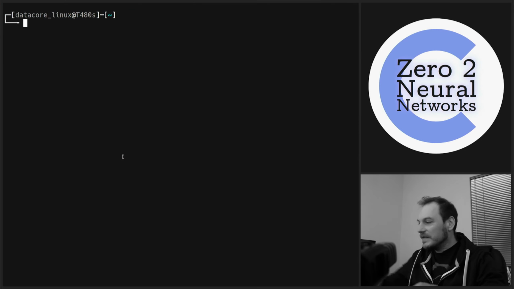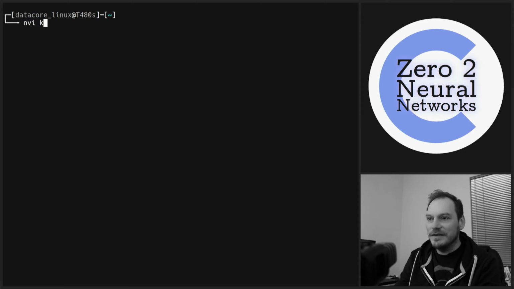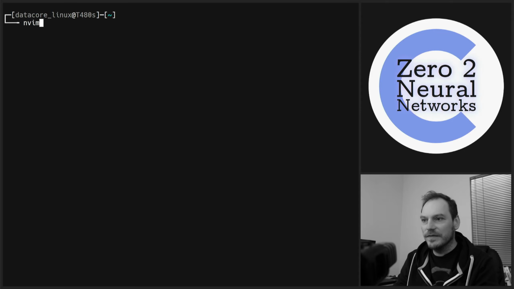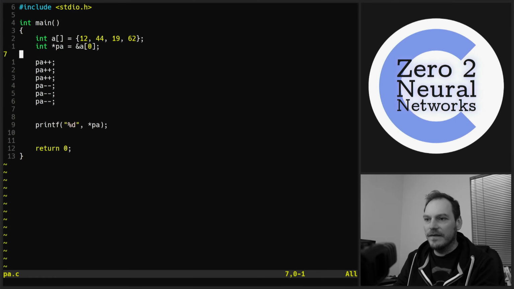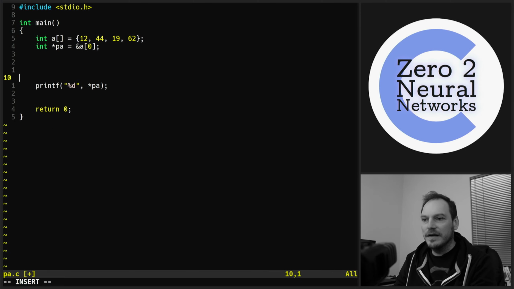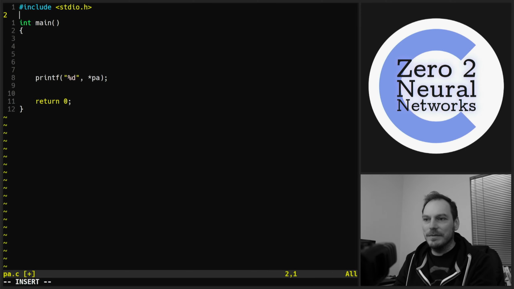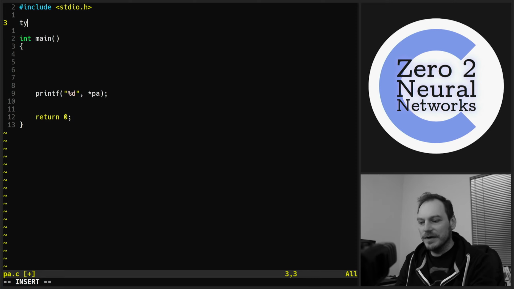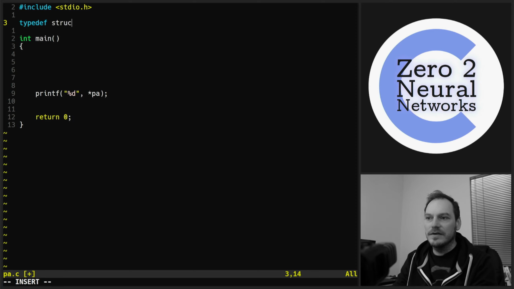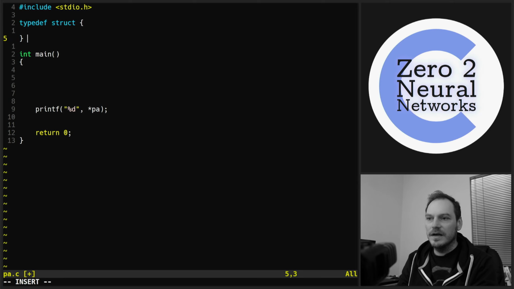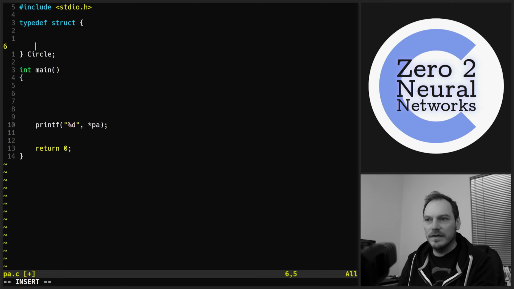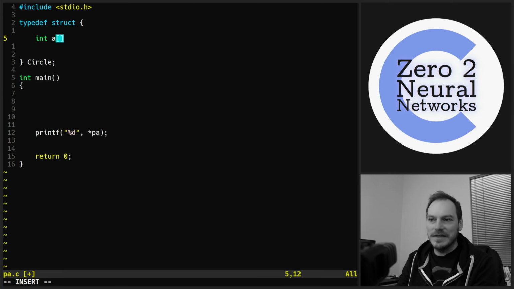So let's turn our program into a circular buffer. Wrong one. Let's get rid of this. In fact, let's get rid of all this. What we're going to do is create a struct. We're going to do typedef struct. I'm going to call it Circle. And in it, we're going to have exactly what we had before. We're going to have an int array, and an int star PA, which points to an element of this int array.